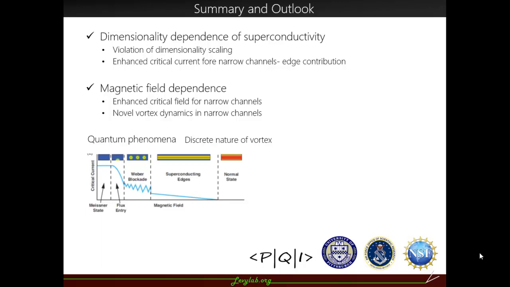For example, we can realize a quantum phenomenon called a Weber blockade. Imagine that at a certain point vortices just start to enter. If we can count these vortices, it can be used for technical implications.